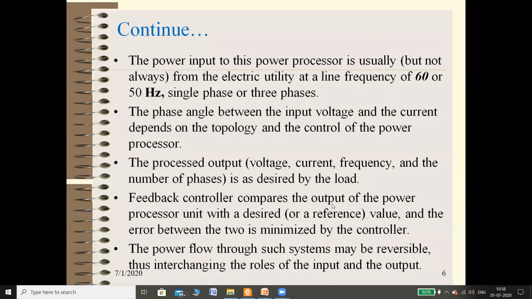Feedback controllers compare the output of the power processor unit with a desired or reference value, and the error between the two is minimized by the controller. So whatever the requirements, every time the controller will take part of the output, and it controls the gate signal or base signal so that the output voltage may be maintained.